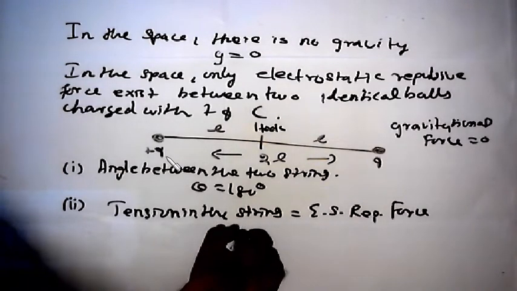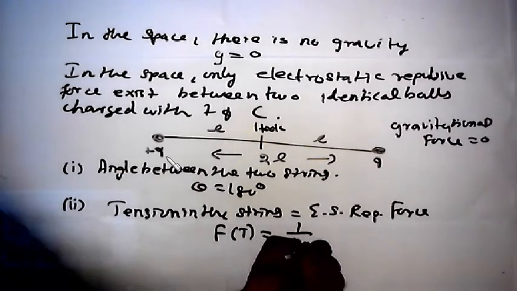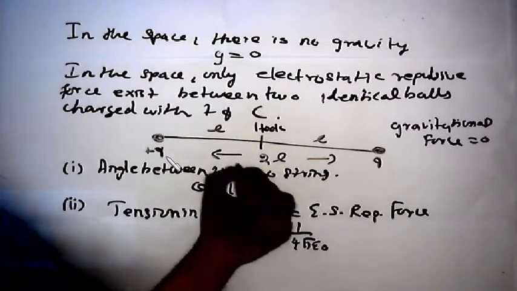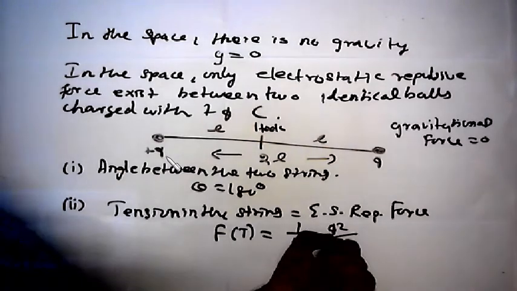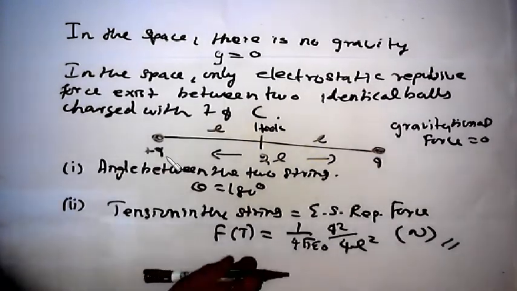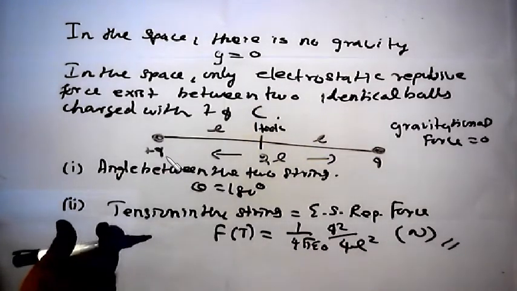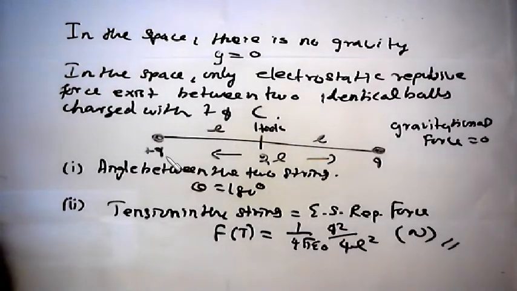So the tension will be equal to 1 by 4 pi epsilon naught, charge into charge, q square, by separation 2L the whole square, so 4L square newton. This is the answer for the second part: 1 by 4 pi epsilon naught q square by 4L square, and the first answer is 180 degrees. Go through this. We will move to the next question.